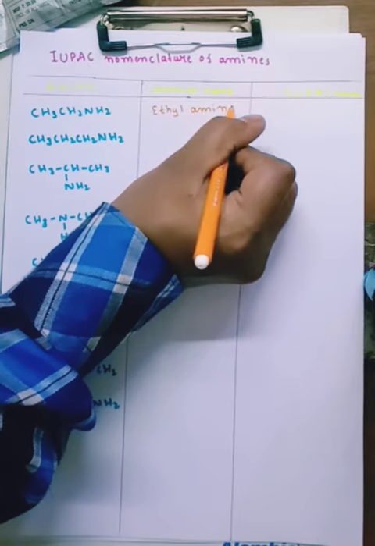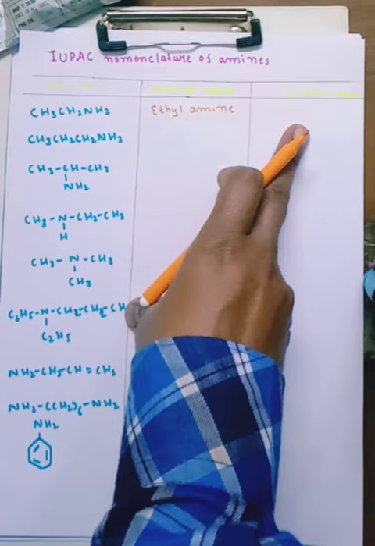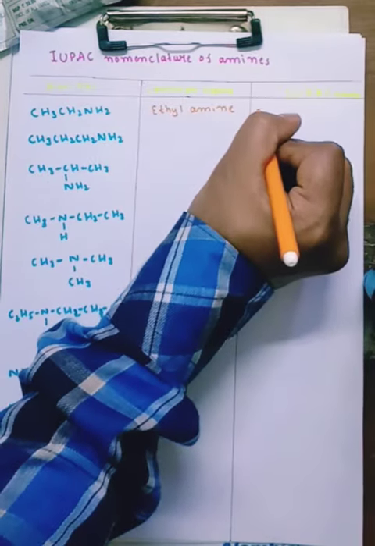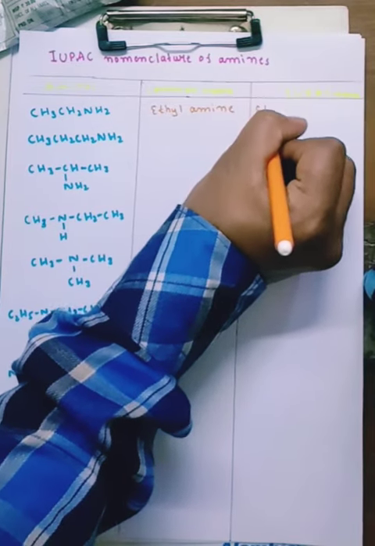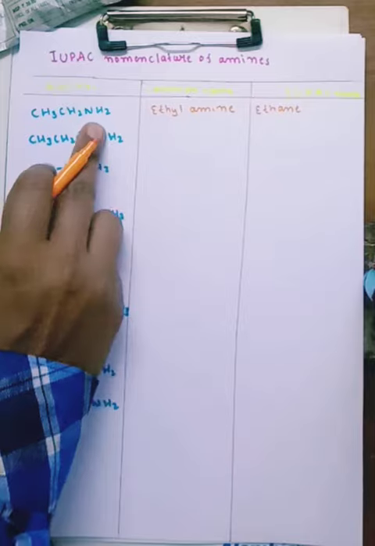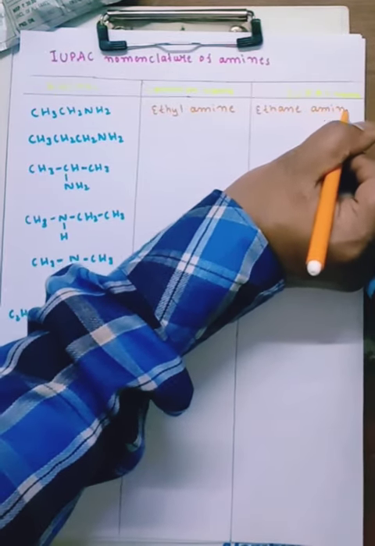Then what about the IUPAC name? It has 2 carbons, so it is ethane, and NH2 group is there, so the name is ethane amine.